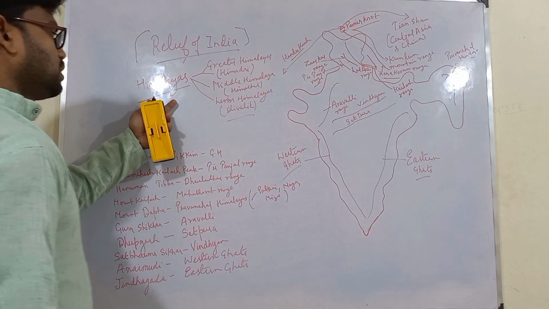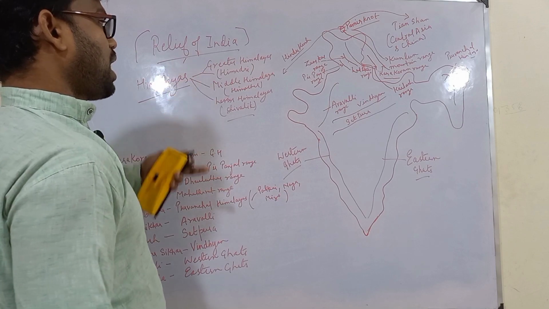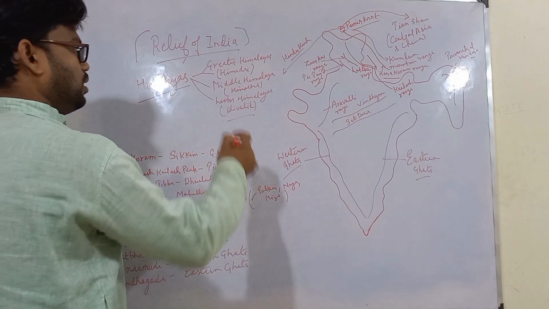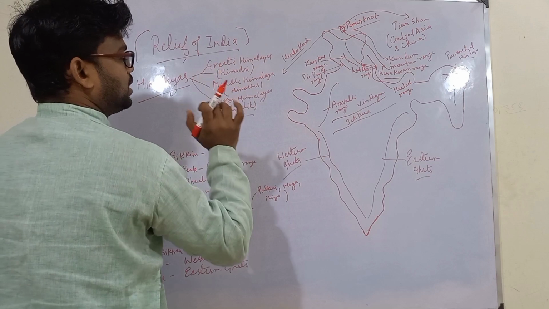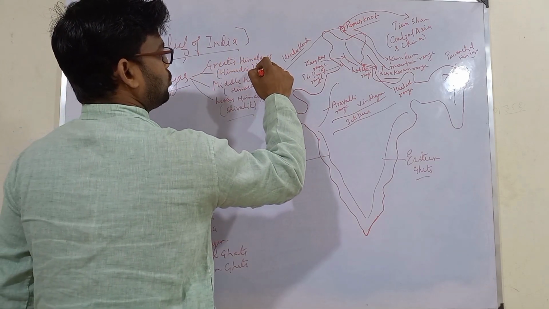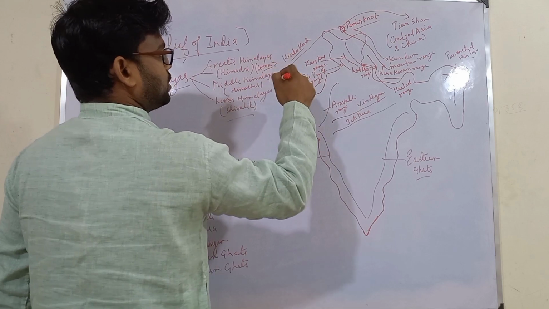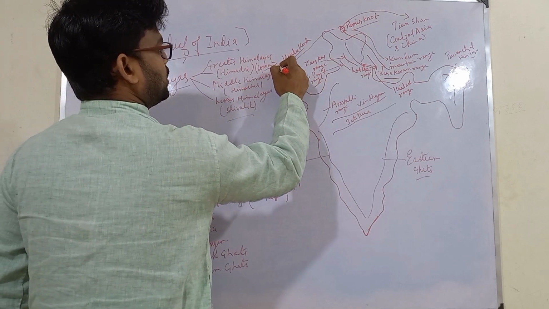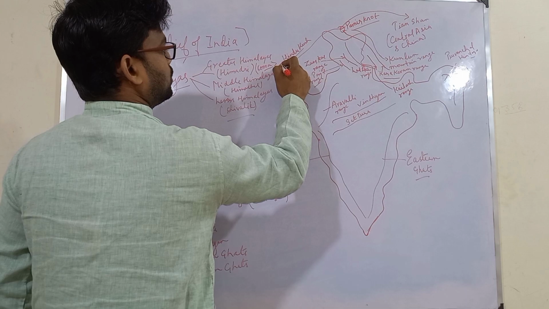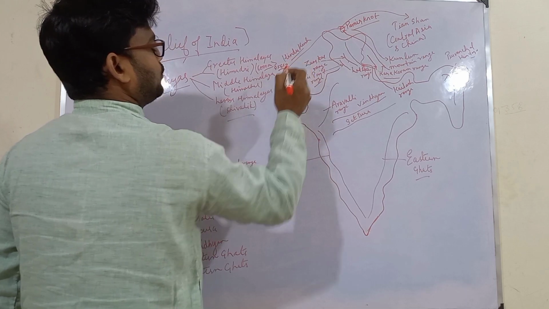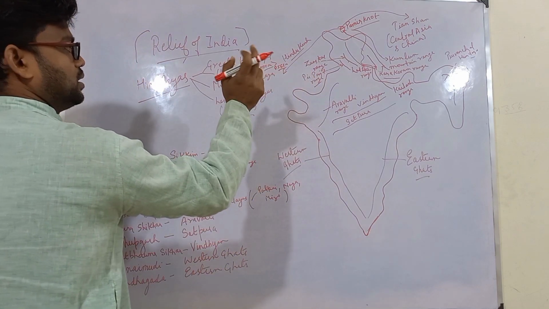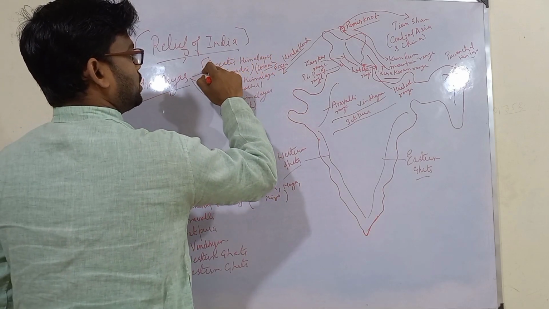Now remember that this classification of Himalayas is based on the height of the Himalayas. We are naming it Greater Himalayas. Why? Because all those mountains which are above 6,000 meters in height and up till 8,552, which is the height of Mount Everest present in Nepal, all these come under Greater Himalayas.